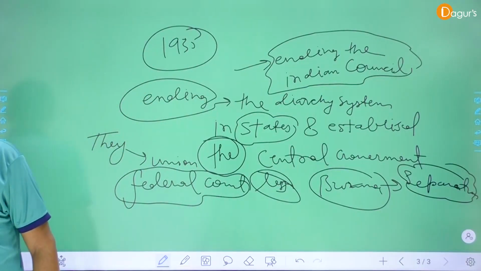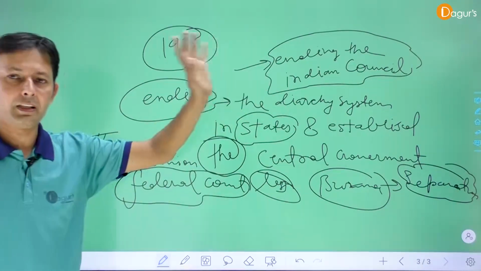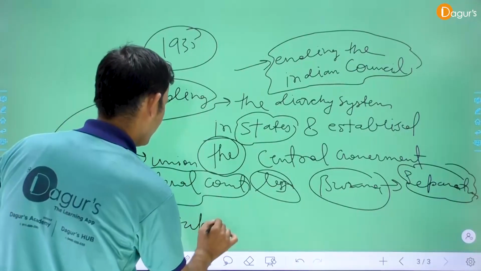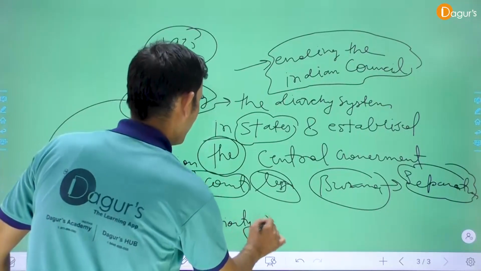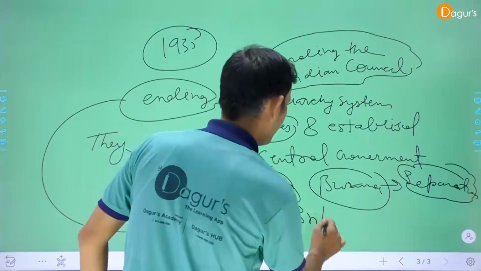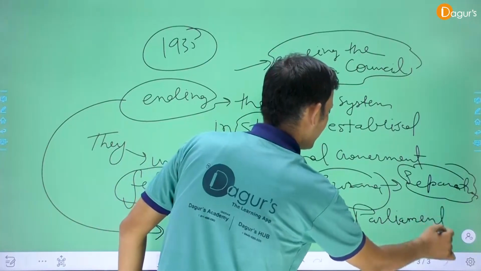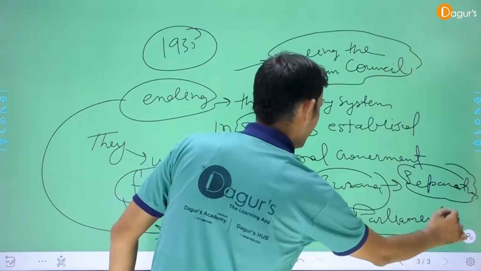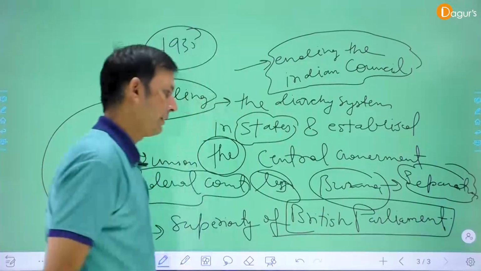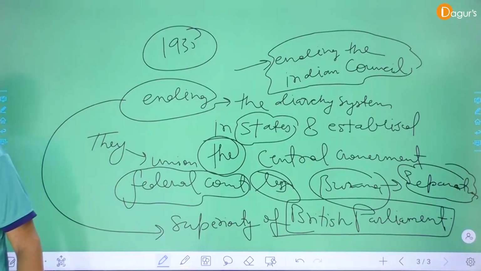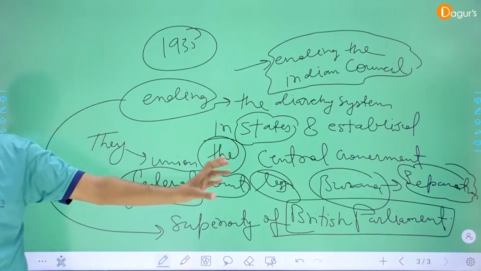Okay, and the main thing is that by this particular act they establish the superiority of the British Parliament. The next is the 1935 Indian Government Act. Okay, so it is an important act for the Indian political system.